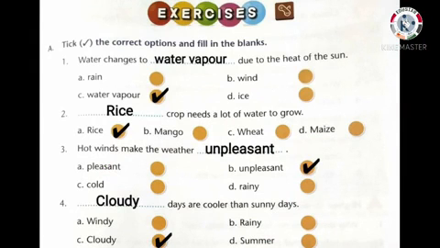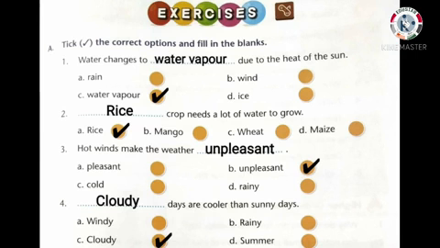Water vapor. 2. Dash crop needs a lot of water to grow. The answer is option A. Rice. 3. Hot winds make the weather dash. The answer is option B. Unpleasant. 4. Dash days are cooler than sunny days. The answer is option C.